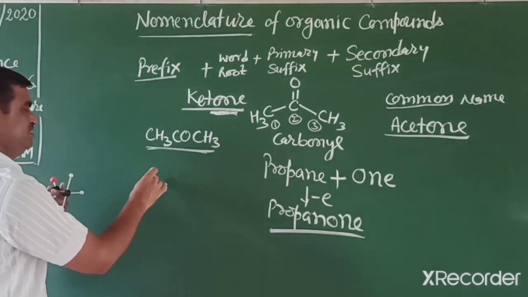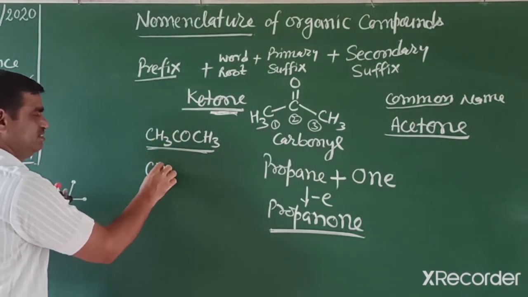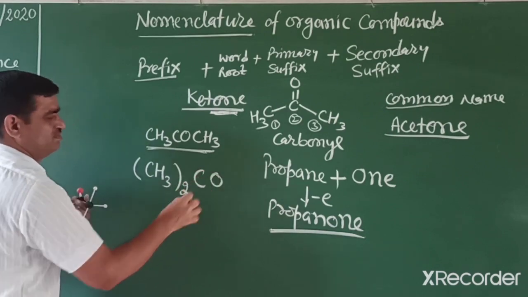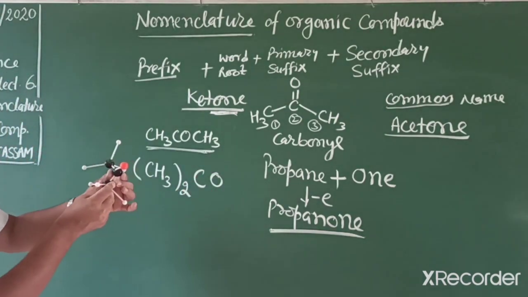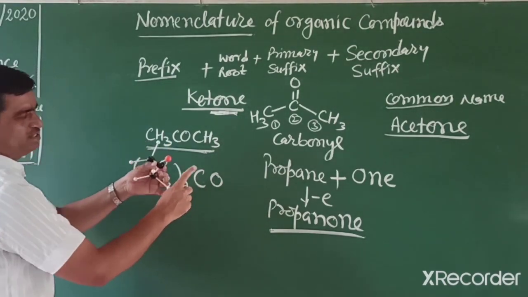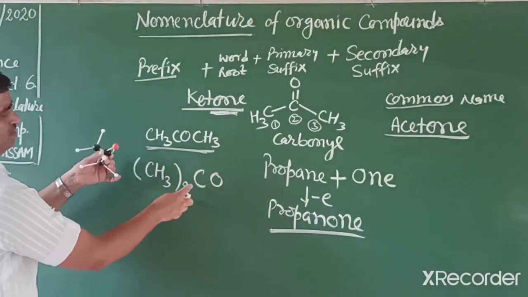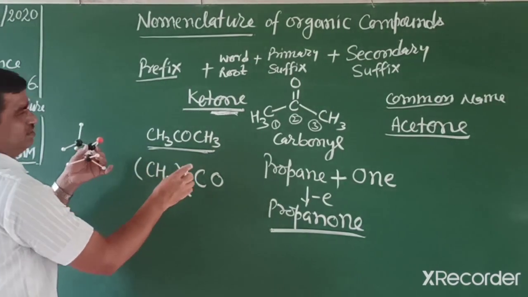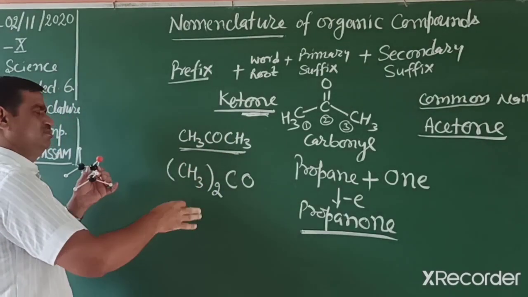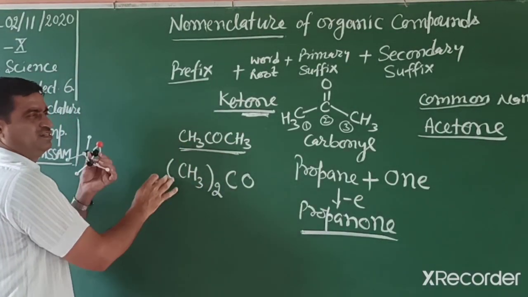In another way, in some books it can be written in this way also. Don't worry about this, because the one carbon is bonded with a double bond, but that double bond is not shown, and 2 CH3. Either way you can write it, but in higher classes it's written in this way also.